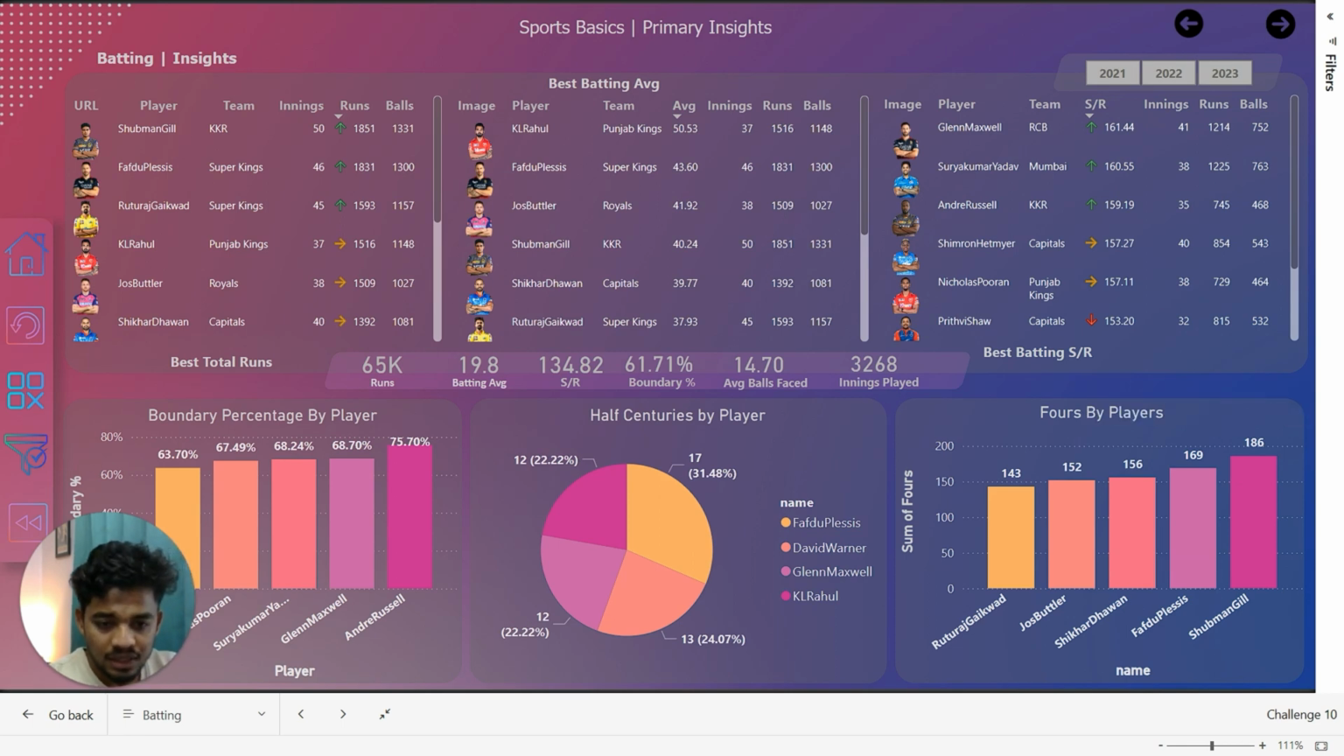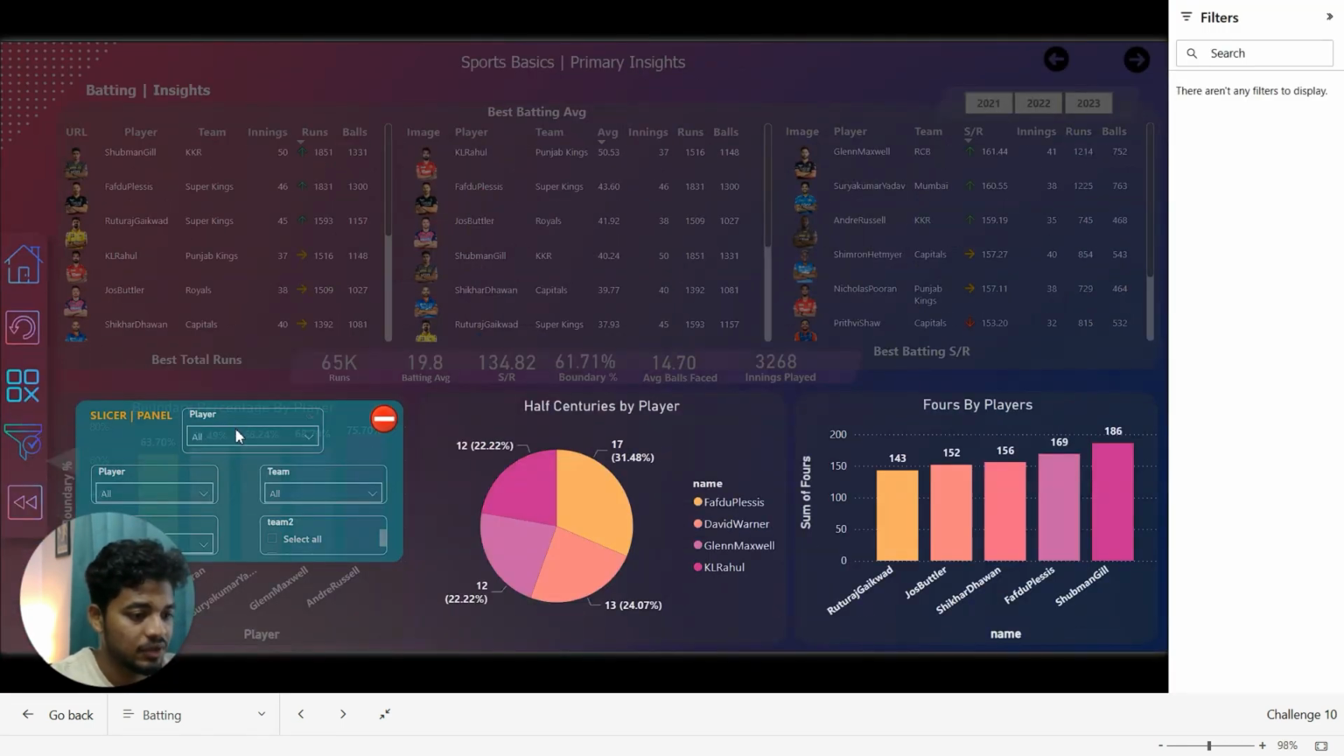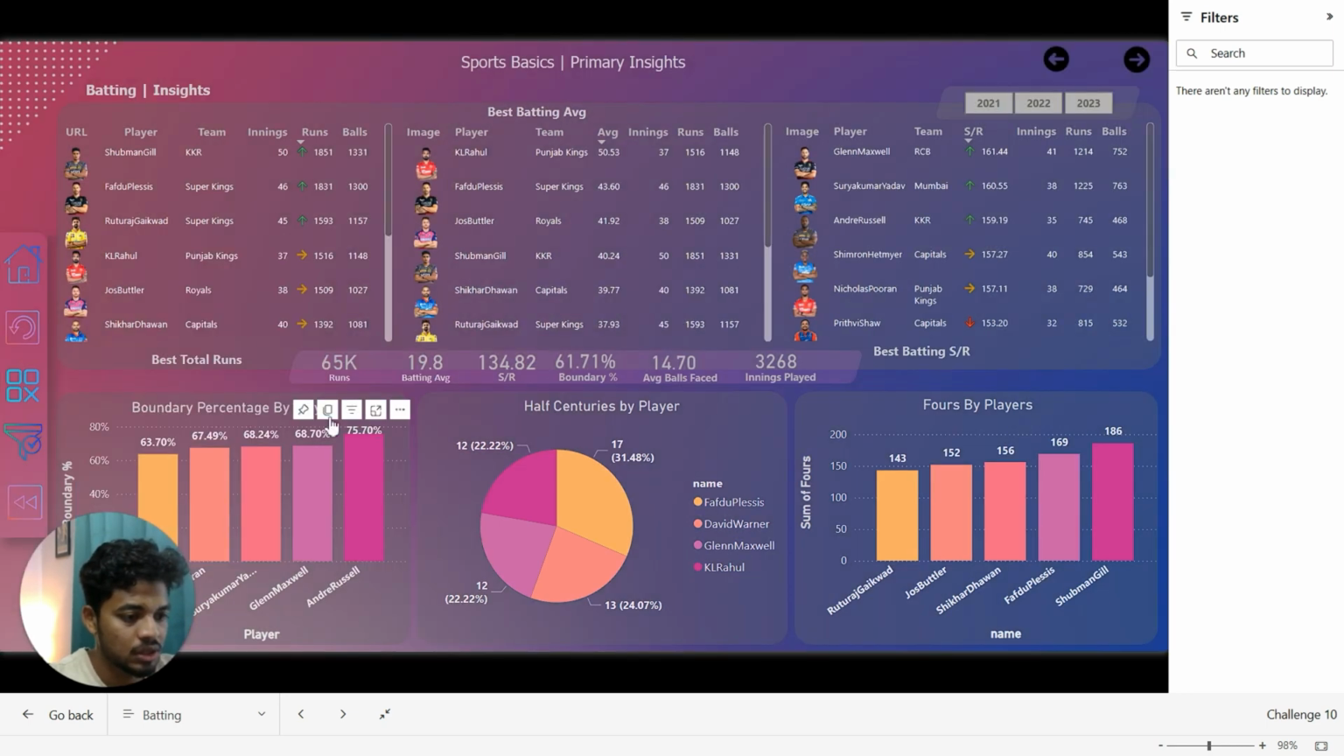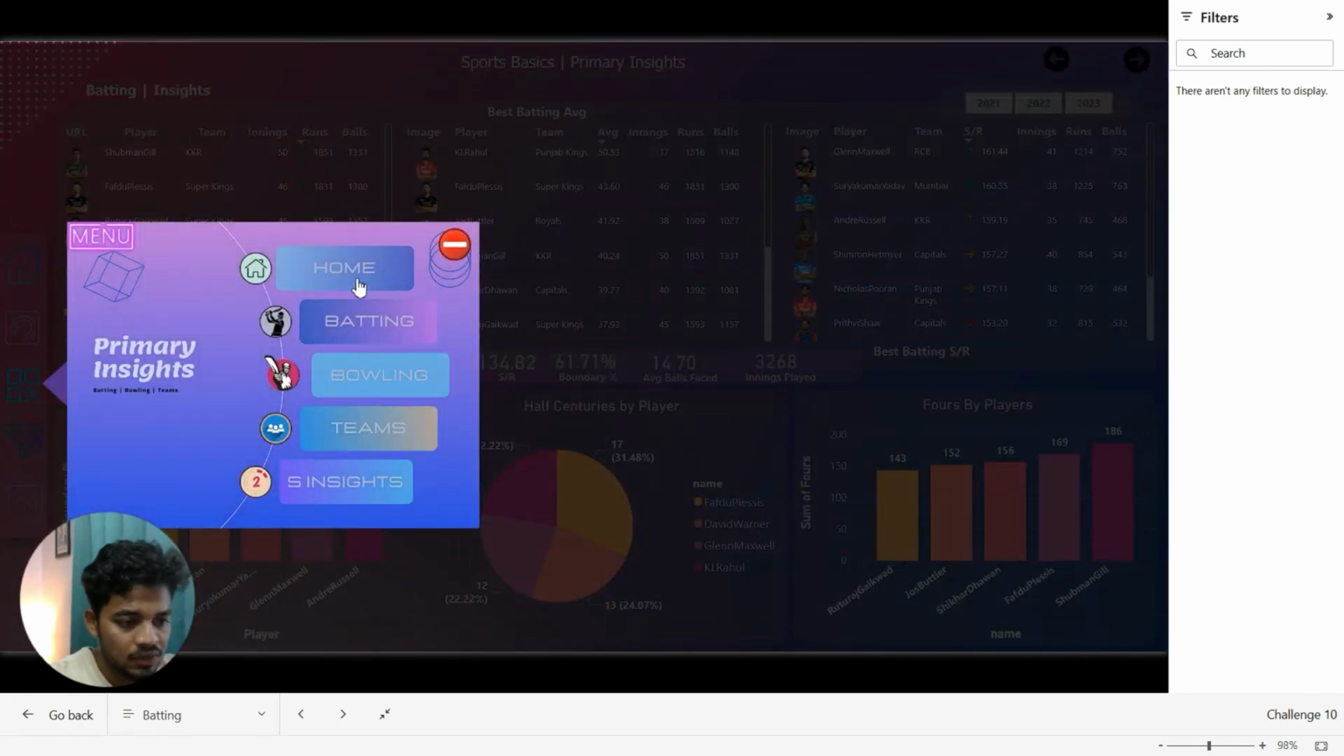And additionally, I have included a slicer panel to allow easy filtering for individual players, saving space and enhancing the visual appeal of our presentation. Let's see. So here you can see an individual page starts by filtering out. It will be easy to navigate through. And next we have menu panel. Here you can navigate through the next pages.